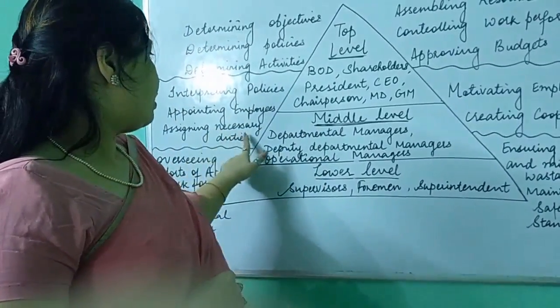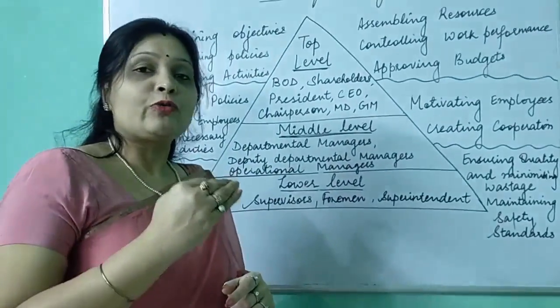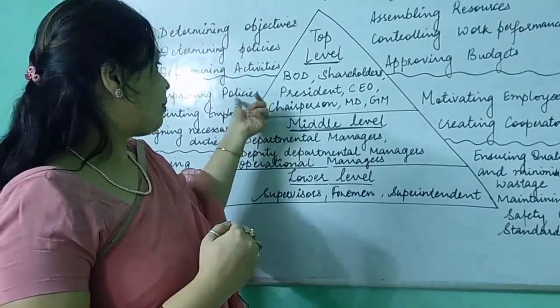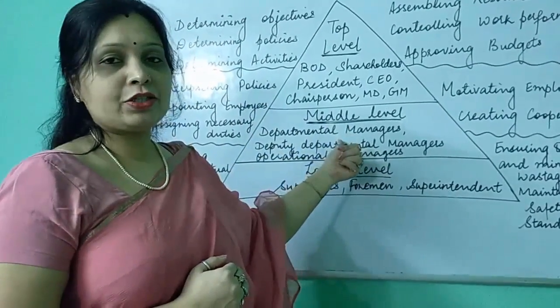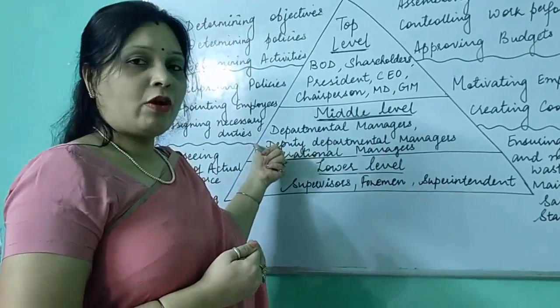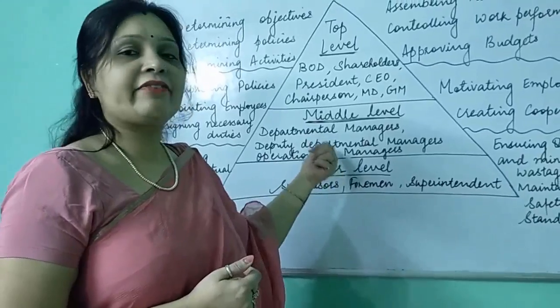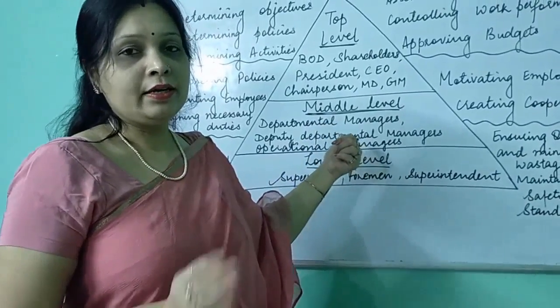Next is assigning necessary duties. Assigning necessary duties means that whoever employees are appointed by the departmental managers, they are told what their duties are, what duties they are going to perform, and to whom they are answerable. All these instructions are given by departmental managers to their subordinates.